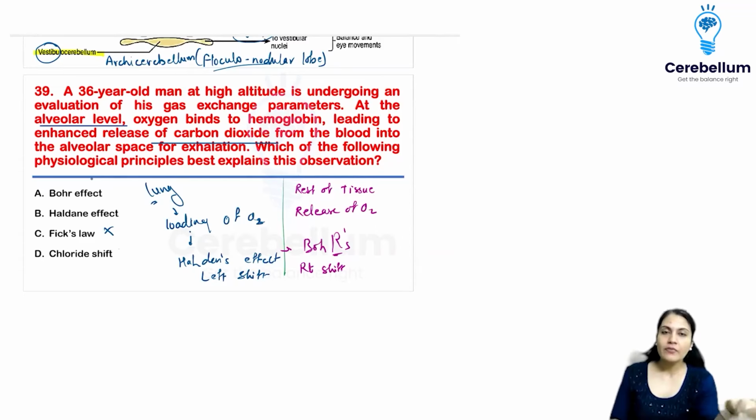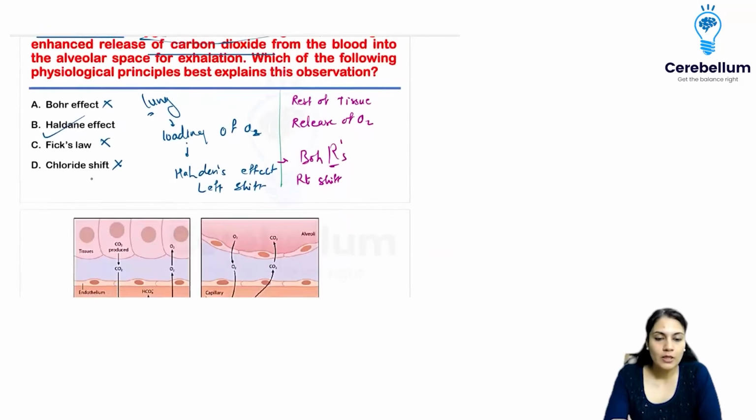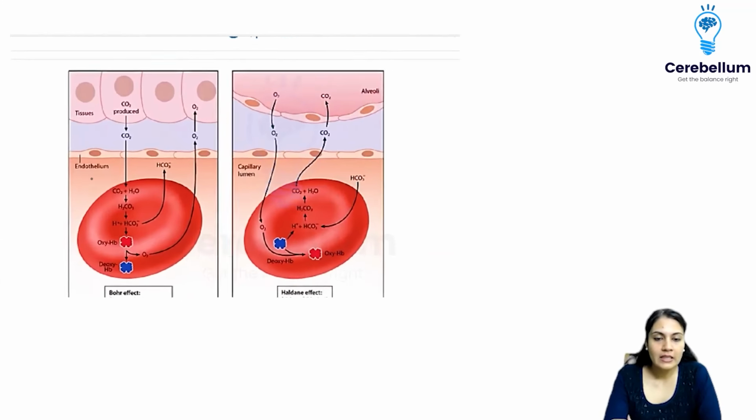Chloride shift specifically occurs in the vein, not in the lung, right? So that cannot be the answer. And they are talking about the lung. Oxygen binds to the hemoglobin, which literally means we're talking about loading of oxygen. So it is going to be the Haldane's effect. Haldane's effect, option B. Option B, you can see over here, there are two effects clearly shown.